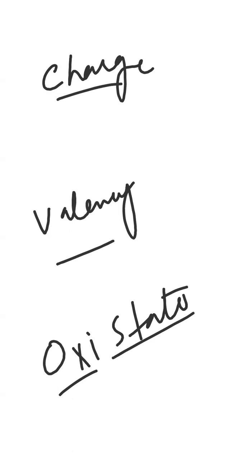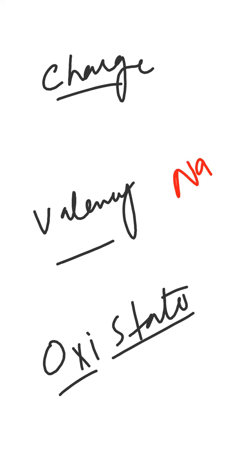Charge is something which is due to transfer of electron, due to loss or gain of electron. For example, I have a sodium, and if I say this sodium is the neutral sodium without any charge. Okay. So if I ask you how sodium would react, you will tell me, Miss, sodium belongs to group one, and it has one valence electron. So whenever sodium would react, it will donate its one electron to anything, जो भी इसके साथ non-metal होगा.